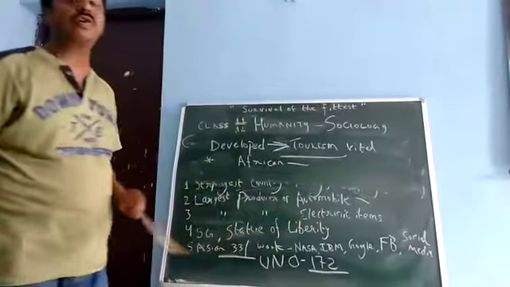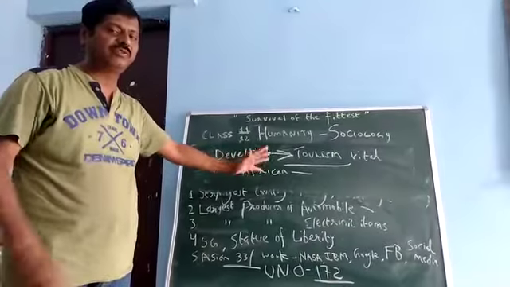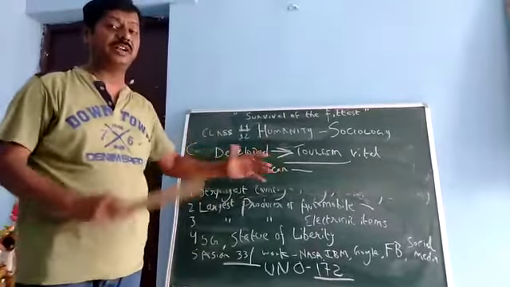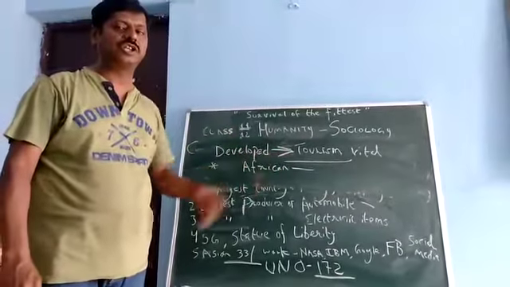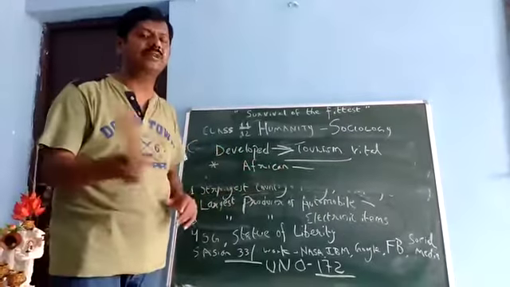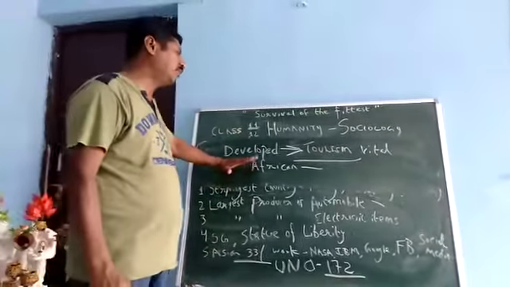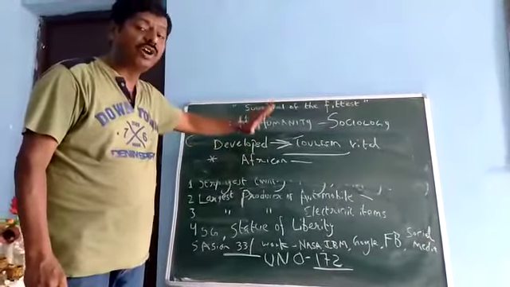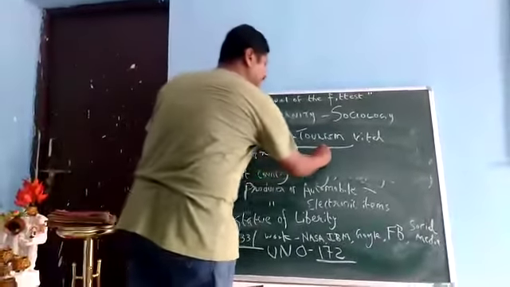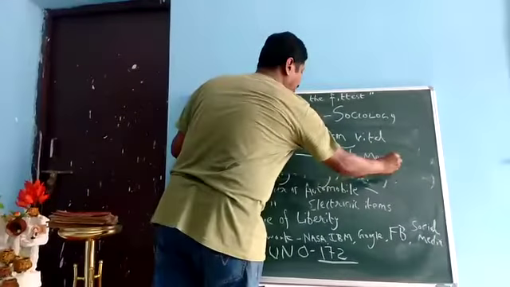Once upon a time they were called Negro. That word is no more used. You have seen recently what happened when there is a race issue, or when you see in history, racism, casteism, when George was killed by the police. That system is still there, that is called discrimination. The people of Africa who work over there were known as Negroes, but we will simply use the term black man, or black people.